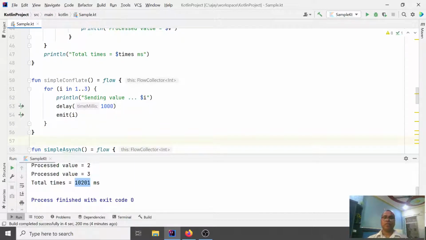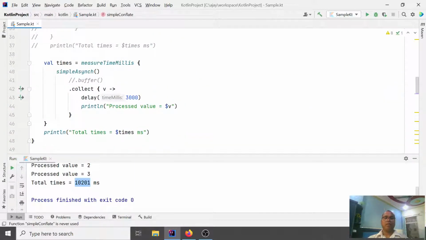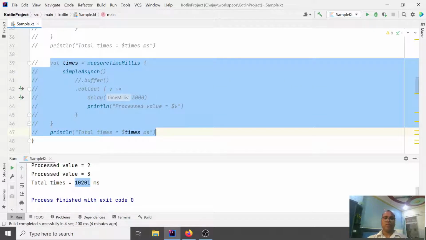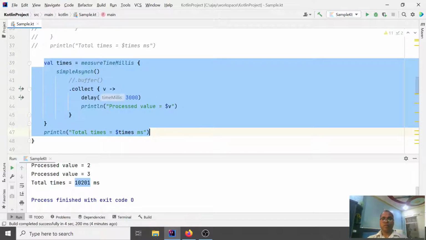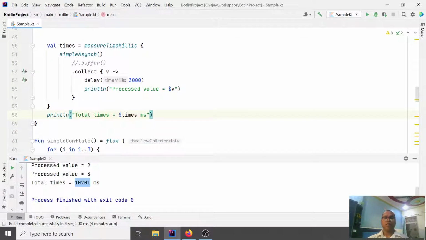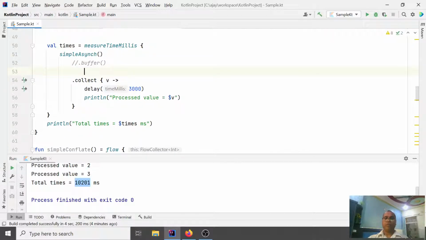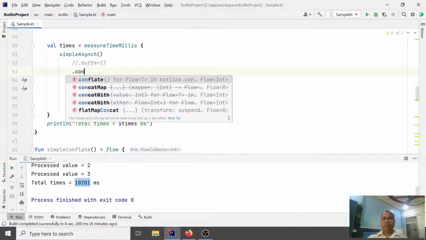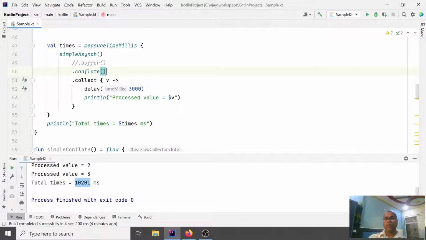Simple. Okay, sending the data, and let's just run it. Here, instead of buffering, you say I'm going to use conflate. So when the client asks the producer to give it data, the most recent data produced by the producer is going to be consumed by the collector.